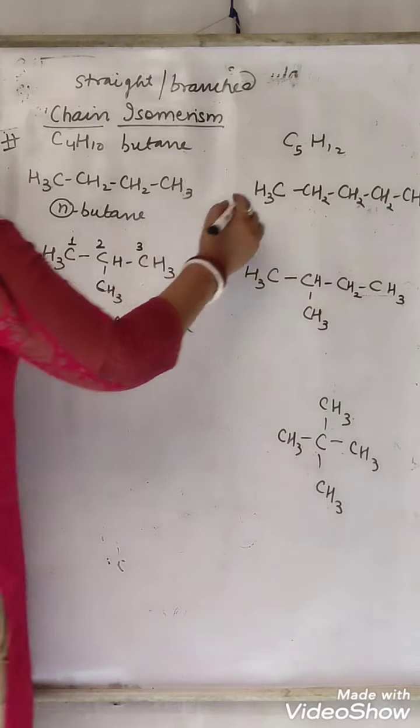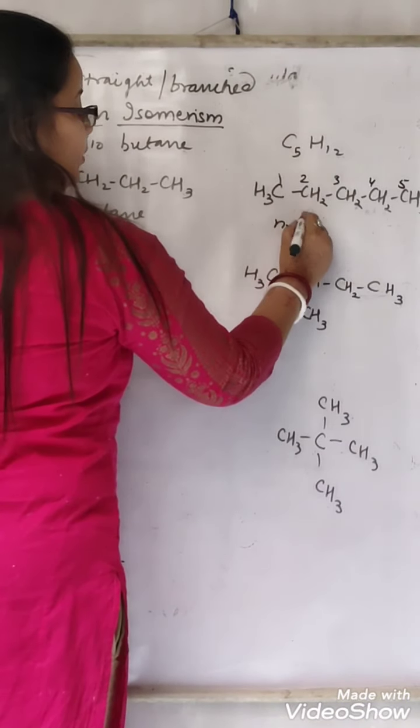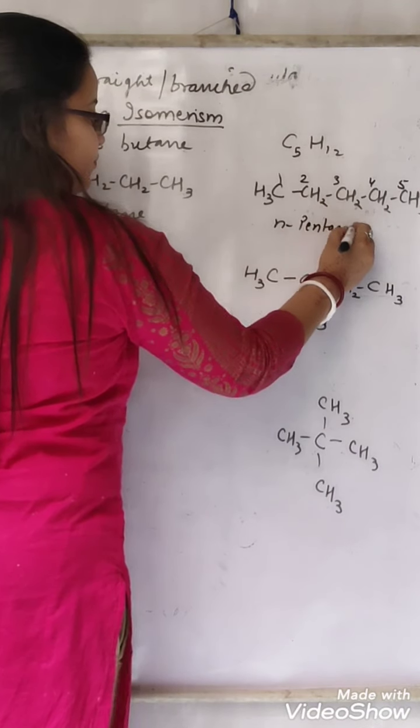For pentane, 1, 2, 3, 4, 5. So n-pentane is a straight chain.